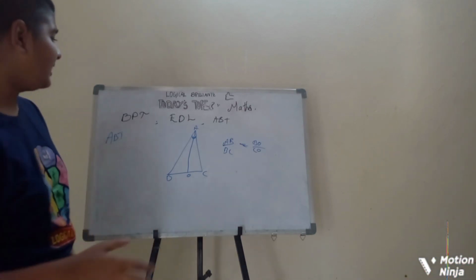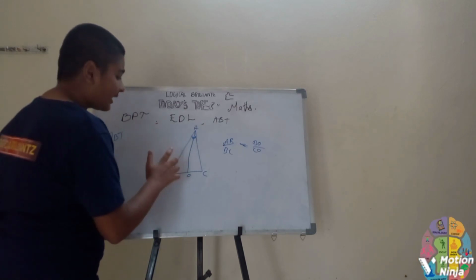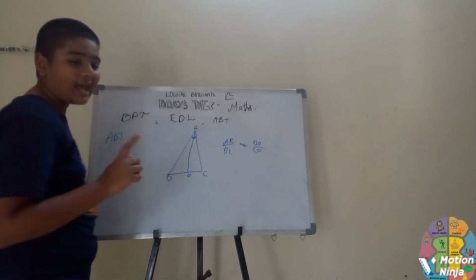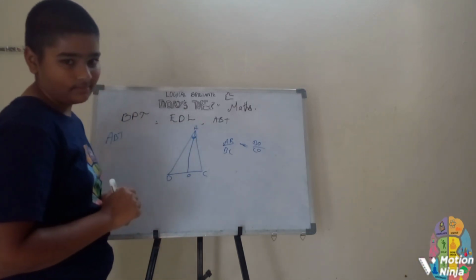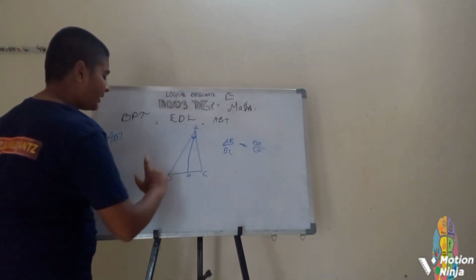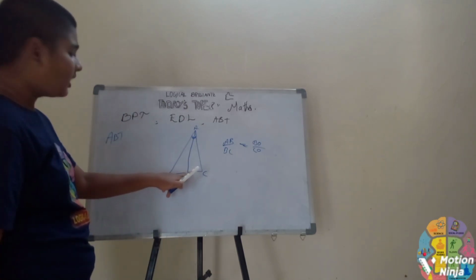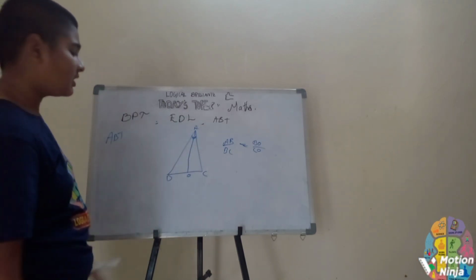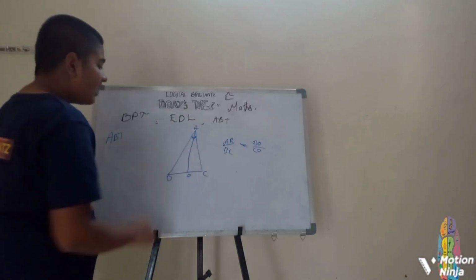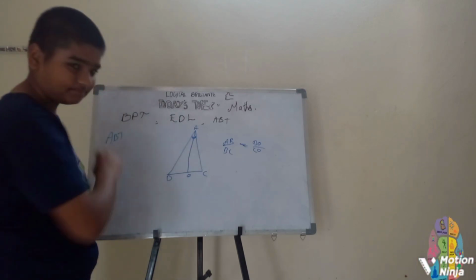I think you have understood. See, this is angle BAC. AO is the angular bisector of angle BAC. This angular bisector is extended to meet BC, and it touches BC at a point, which is named O. Then AO is the angular bisector of angle BAC.